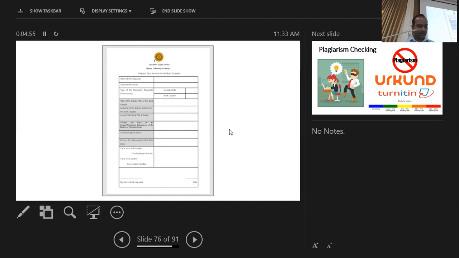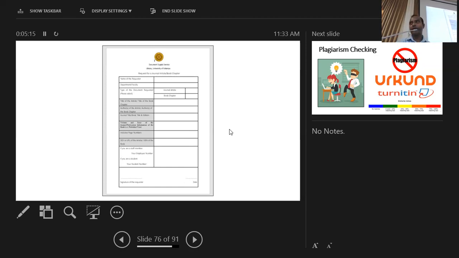Then we can arrange to get this chapter or article in a couple of ways. The first option for us will be to contact our fellow librarians from other universities and see whether they have access to that particular database.